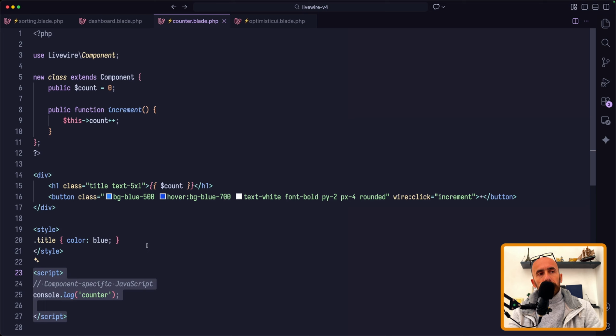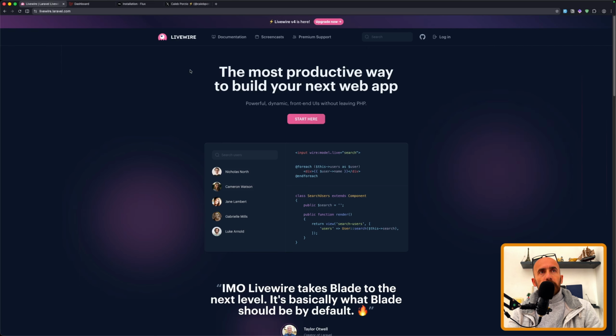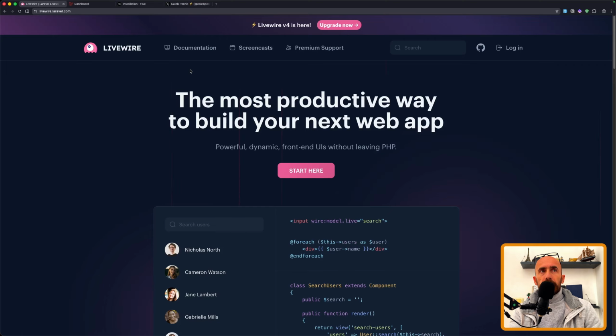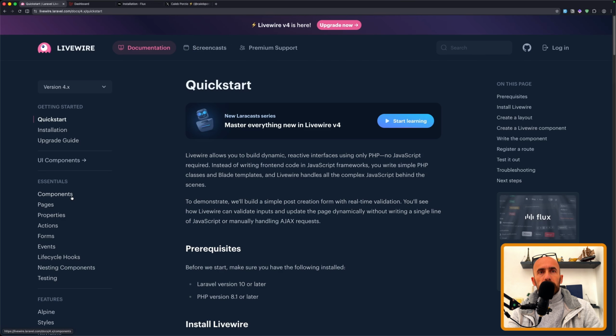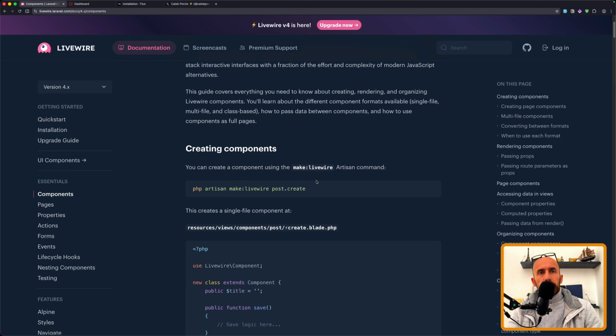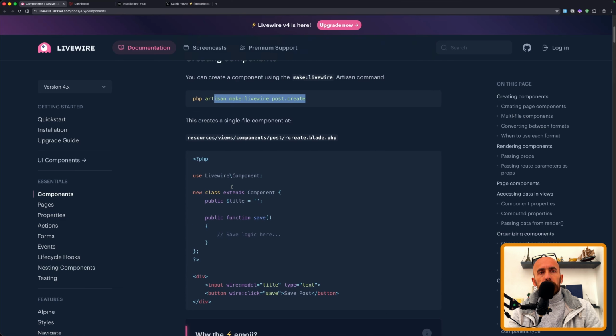Now, if you don't like this, of course, you can create components like you have learned, class components. So a separate file for the class and a separate file for the Blade. Also, you can create a multi-file component, and you can read more in the Livewire documentation. So go to documentation and components. Yeah, creating a component like this, or you can